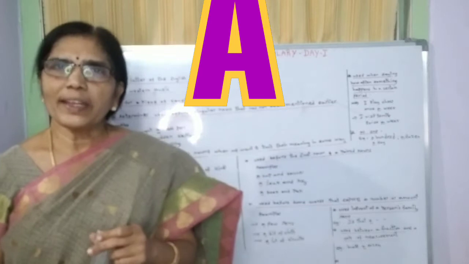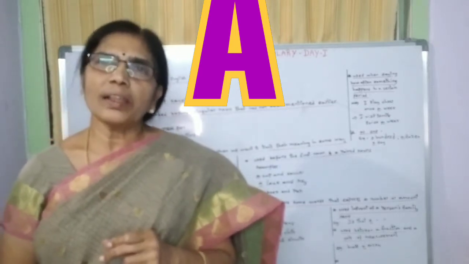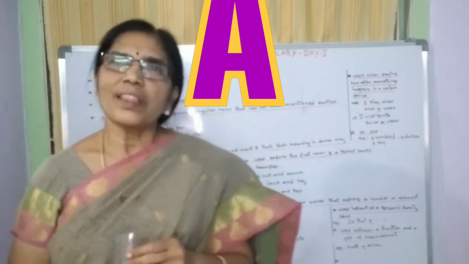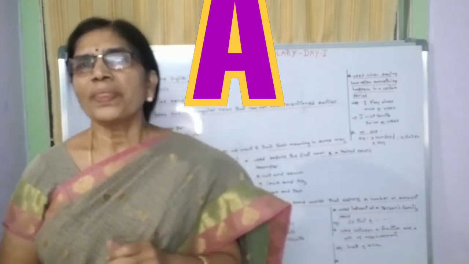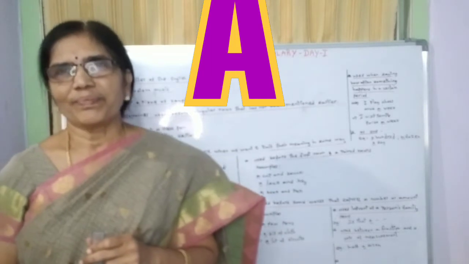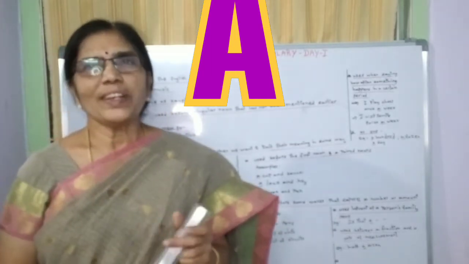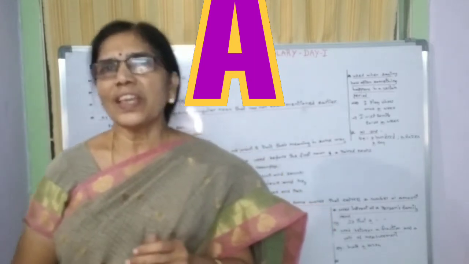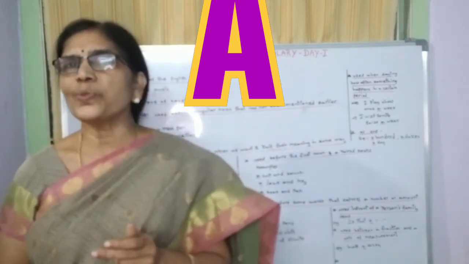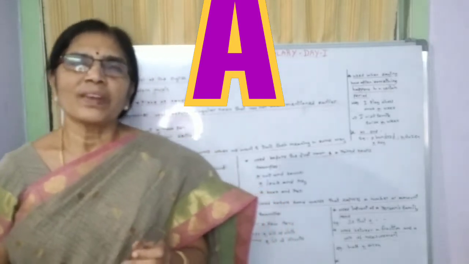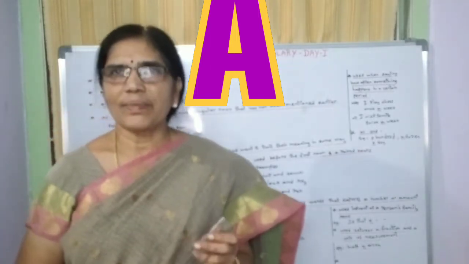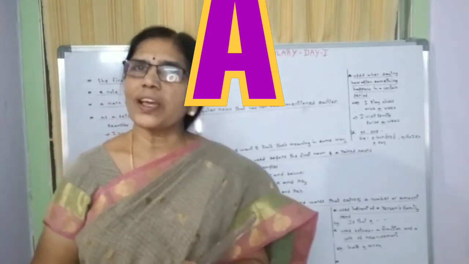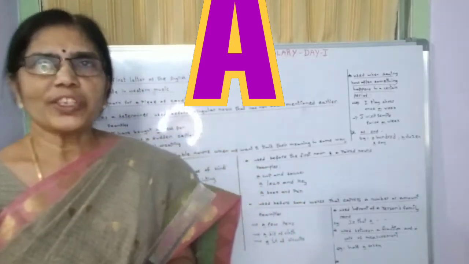Suppose a boy or a girl scores A grades in all subjects, then we can say he or she scores all A's. A's here is plural. In all subjects, his grades are A's. That means it's a performance indicator. Here we use A as a performance indicator.